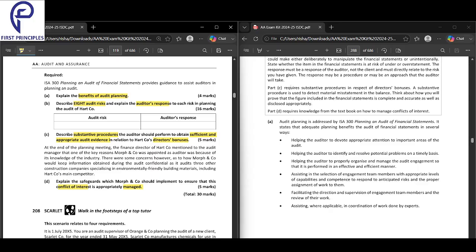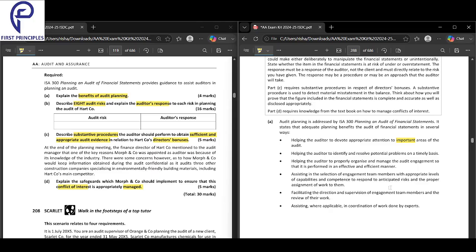So the keywords first I will highlight, which we have to ensure that we write. The first one is focus. Make sure that the auditors focus more on important areas. Much of your focus is on important areas. That's the first thing.